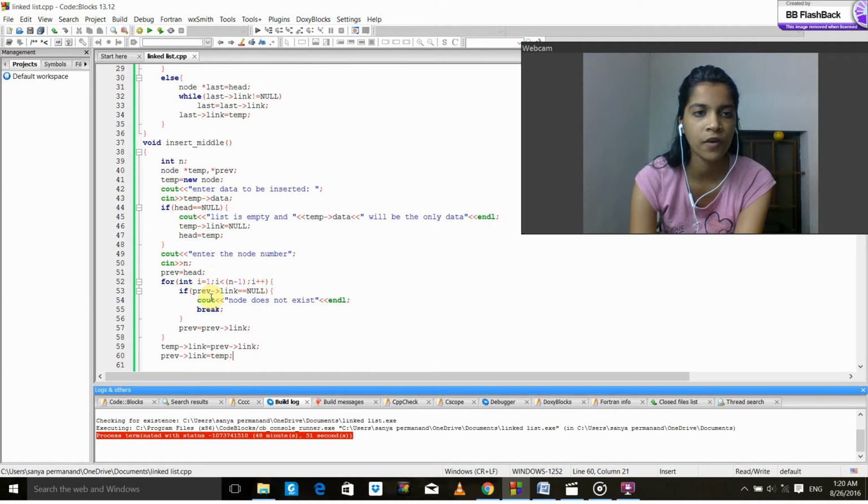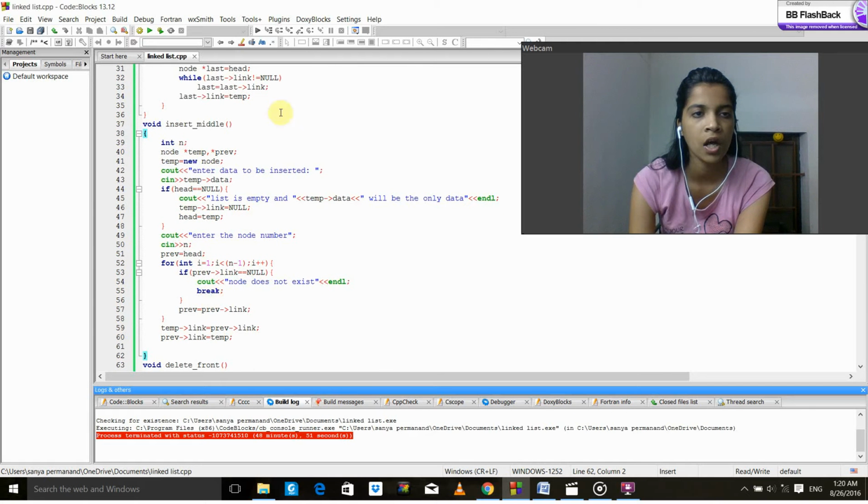Now I have defined this function insert middle, and first I'm declaring a variable int n for the node position to be entered, and then I am declaring two pointer variables temp and prev, and I'm making the temp the new node in which data will be inserted, and I'm pointing the temp to data.